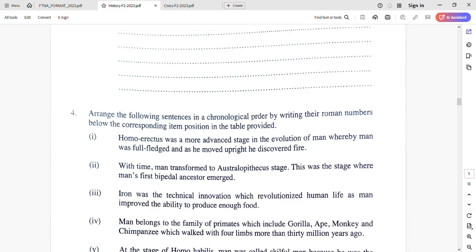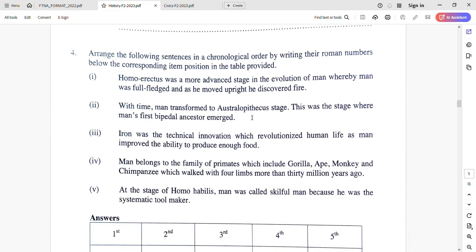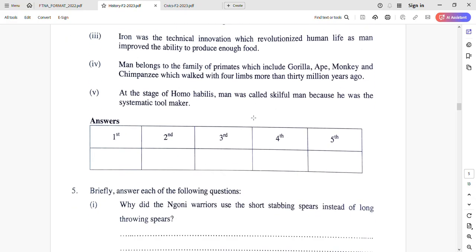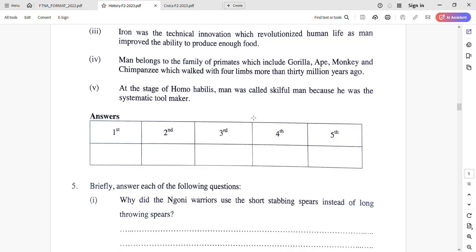Question number 4, they said arrange the sentences. So again, not necessary question number 4 to be arranging. No, sometimes they can change question number 4 to be another concept. But according to 2023, it is arranging the sentences. So we are given the concept, so supposed to arrange from the number 1 to the last in chronological order.